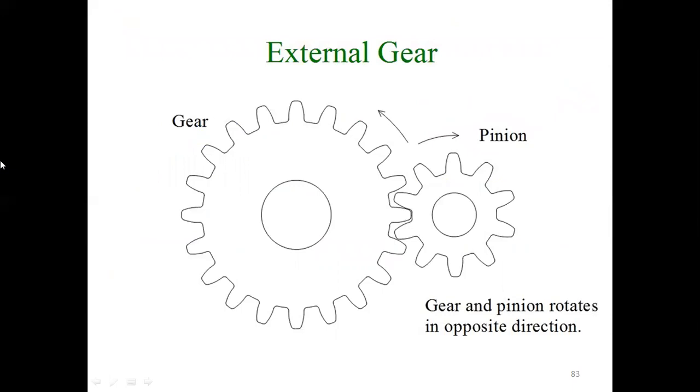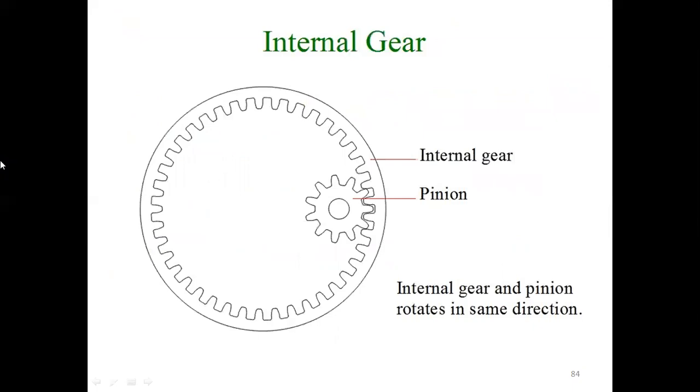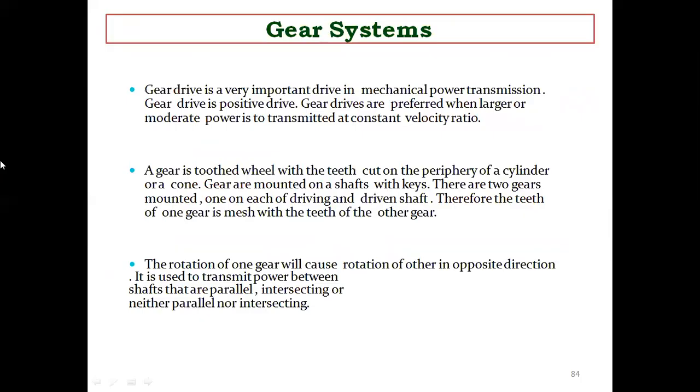So we have a gear and pinion, which rotate in opposite directions, whereas in the internal gear, both rotate in the same direction. Gear driving is a very important drive in mechanical power transmission. A gear drive is a positive drive. They are preferred for larger or moderate power.